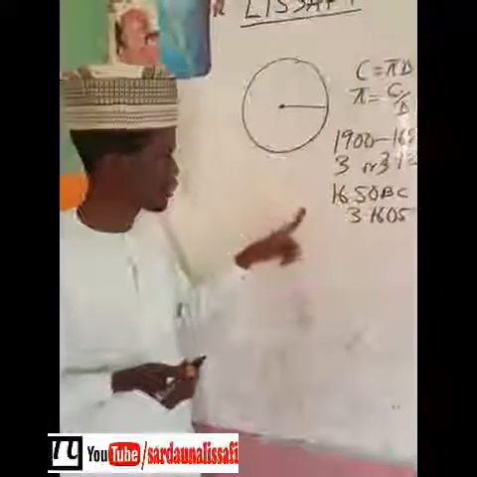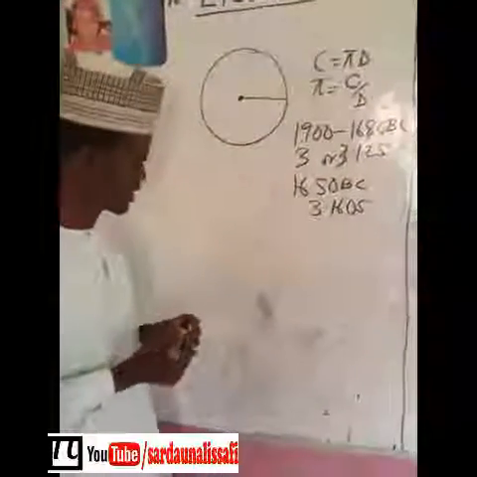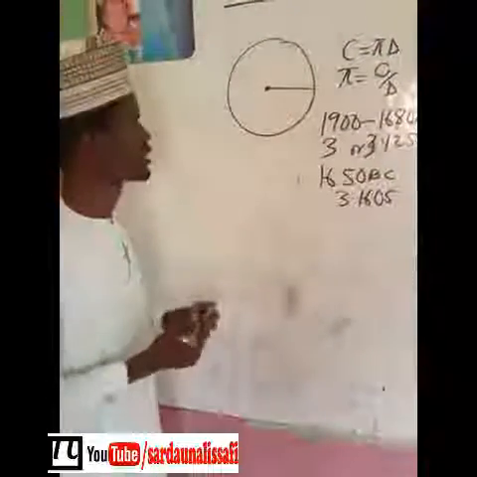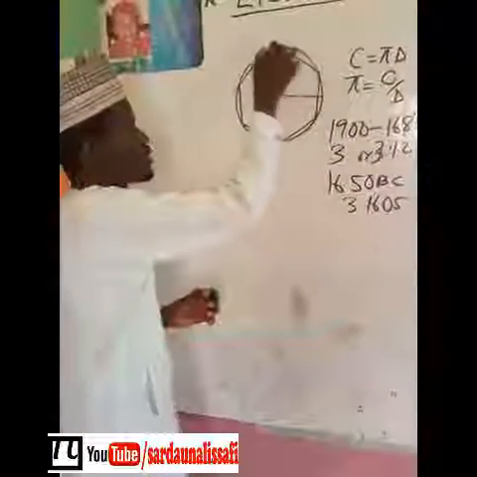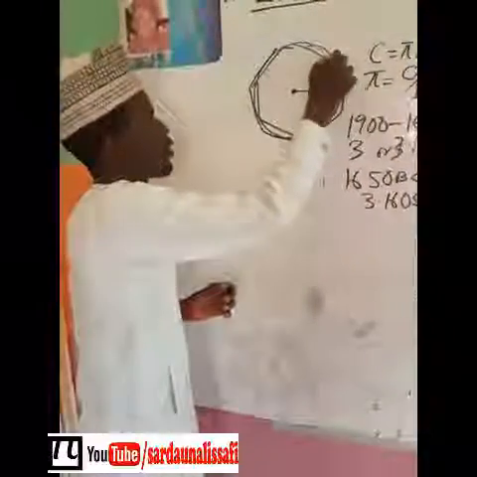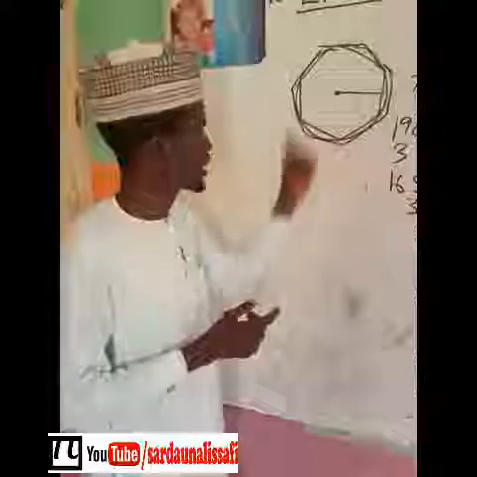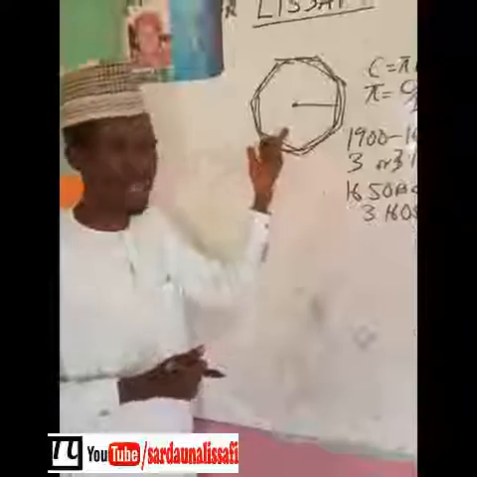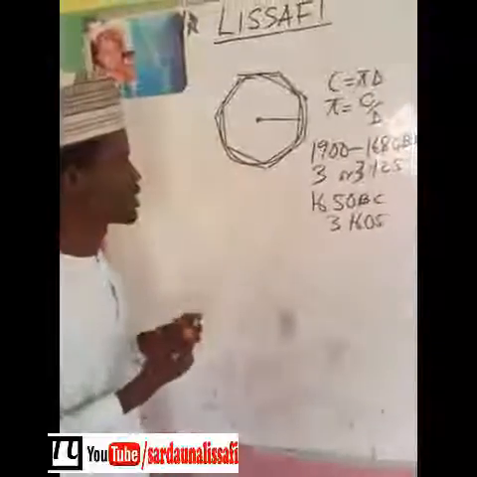But a very good method of obtaining the value of pi was developed by the greatest mathematician, Archimedes. He drew a circle and inscribed a regular polygon inside that circle. After he inscribed a regular polygon, he also circumscribed another regular polygon. So what he knew is that the circumference of the circle, or its area, is going to have a lower bound of the inscribed polygon and an upper bound of the circumscribed polygon. So this is the method he used.